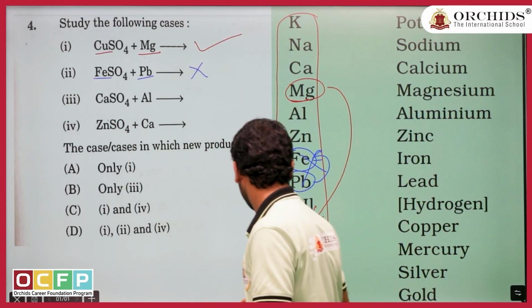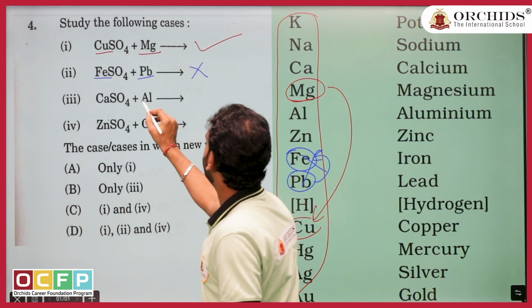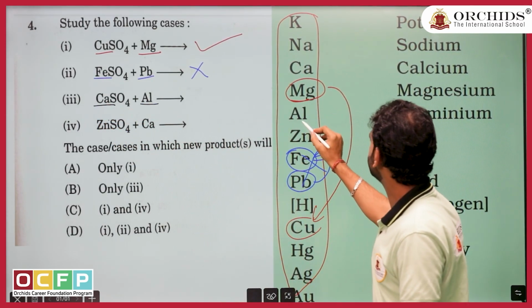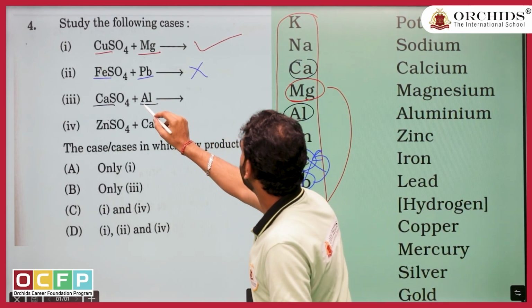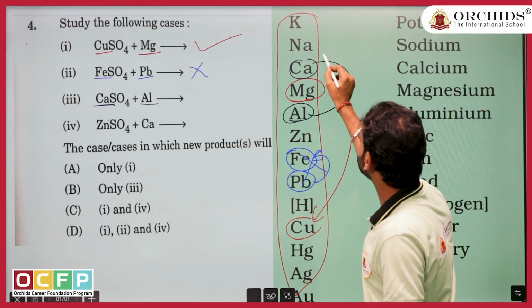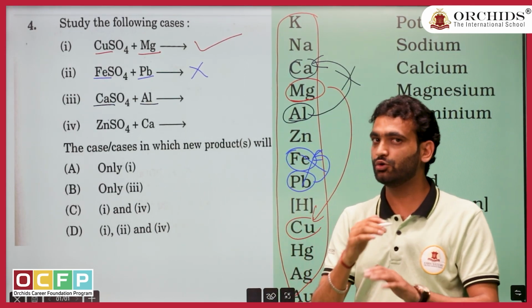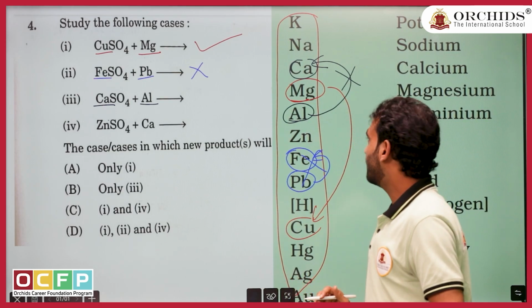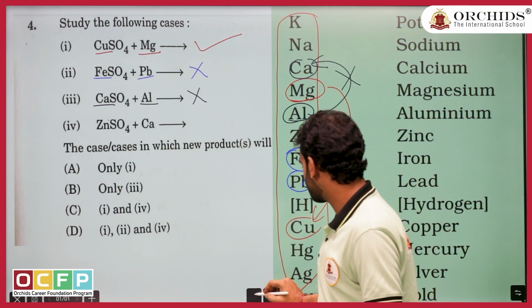Let us check option C. Option C is saying aluminium and calcium. Where is aluminium? Aluminium, calcium. So here aluminium is replacing calcium. Can it happen? No. A high reactive metal can replace a low reactive one. A low reactive one can't replace a high reactive one. So is this option correct? No. Let us go to the next option.